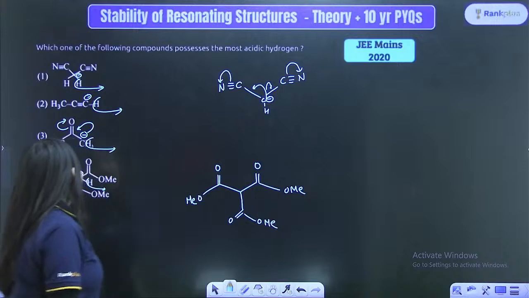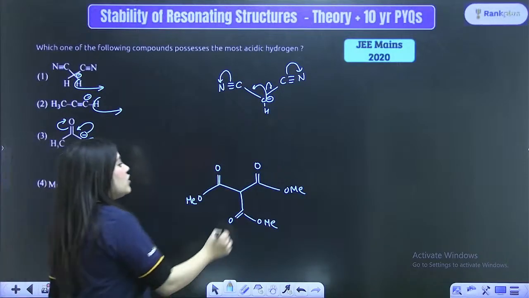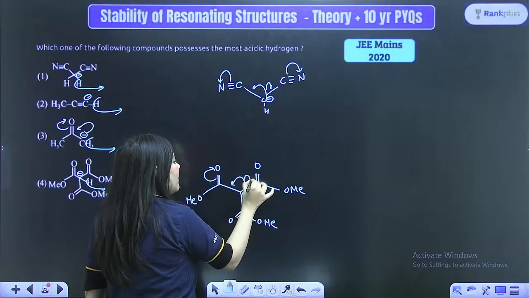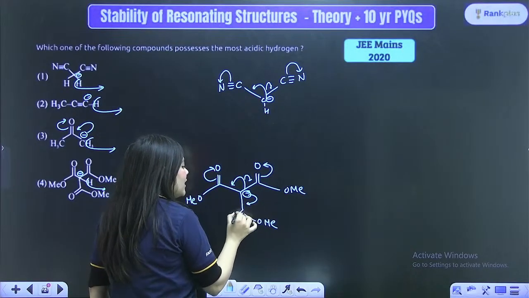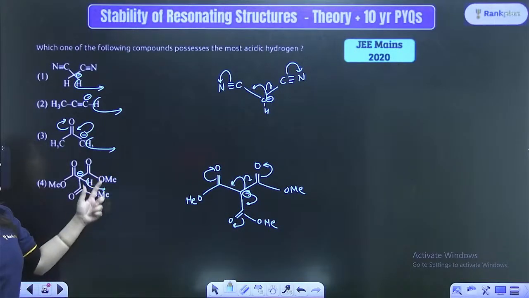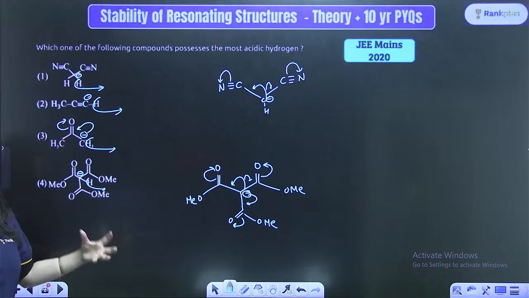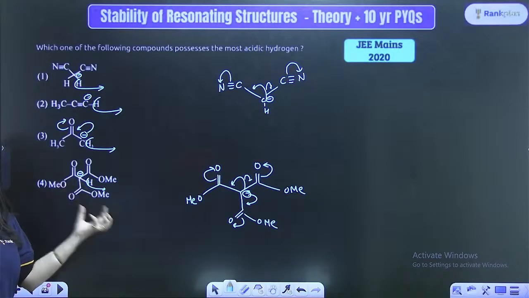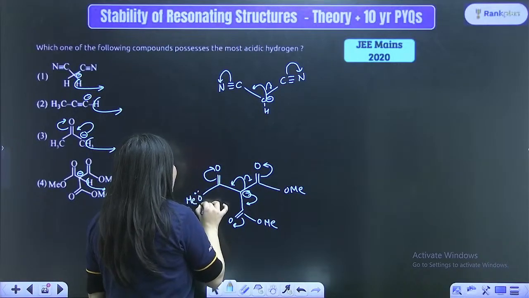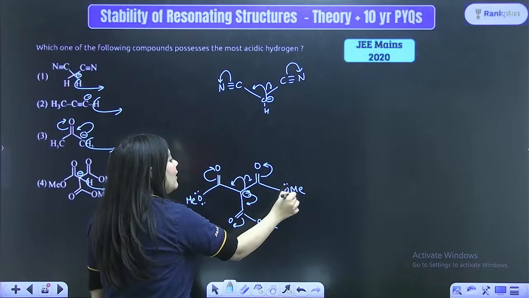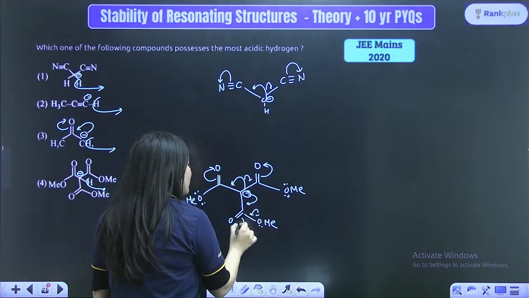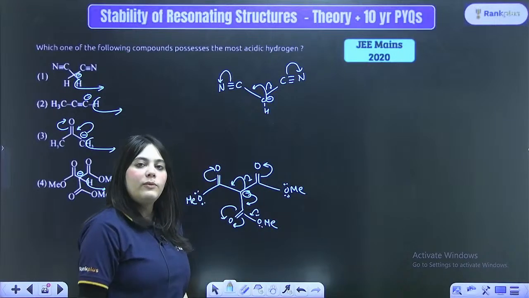Right? So once again, what you can see is that the negative charge over here can be stabilized over here, can be stabilized over here, and can be stabilized over here, right? So this negative charge actually has three electron withdrawing groups attached. Hence, this hydrogen is indeed the most acidic. Even though you will argue that ma'am, here OMe is present. Therefore, it will interfere with the resonating structure. It will itself show resonance with this compound, right? You will argue with me for the same.